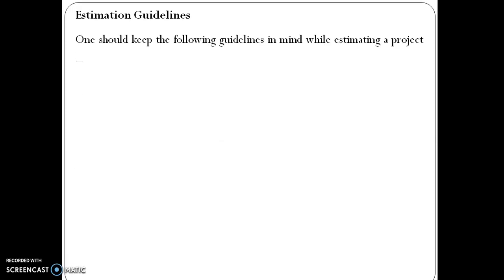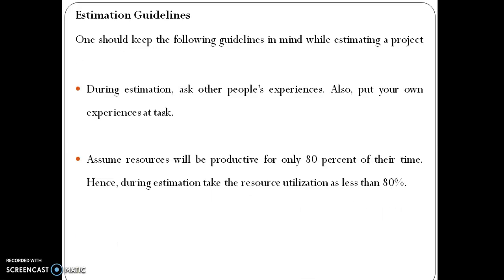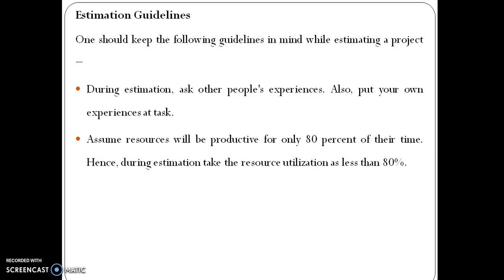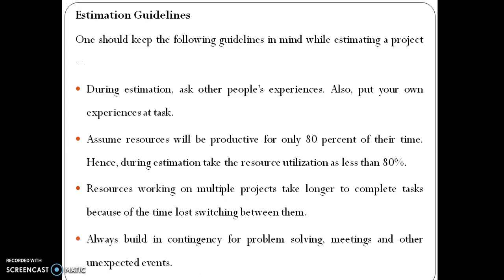Estimation guidelines. One should keep the following guidelines in mind while estimating a project. During estimation, ask other people's experiences. Also put your own experience to the task. Assume resources will be productive for only 80% of their time. Hence, during estimation, take their resource utilization as less than 80%. Resources working on multiple projects take longer to complete tasks because of the time lost switching between them. Always build in contingency for problem solving, meetings and other unexpected events.